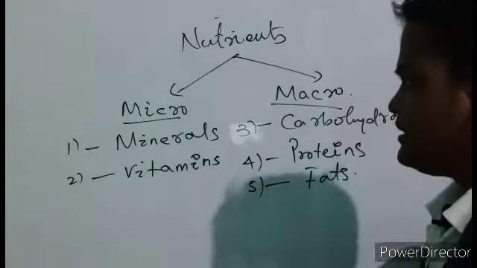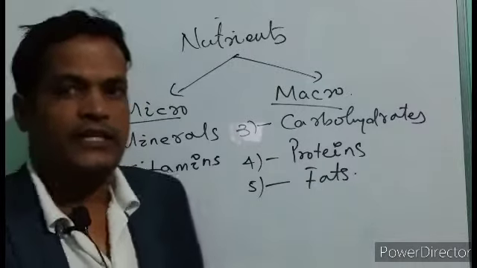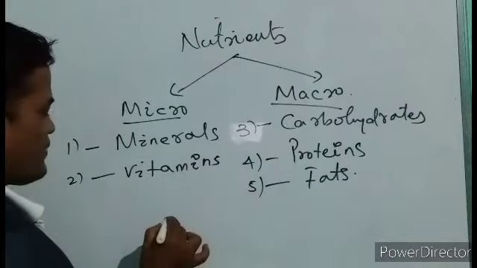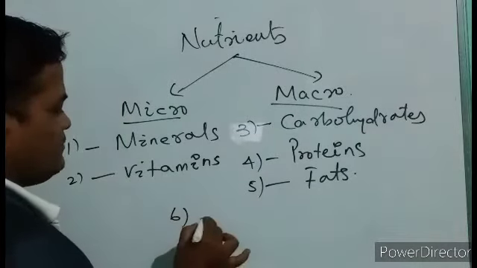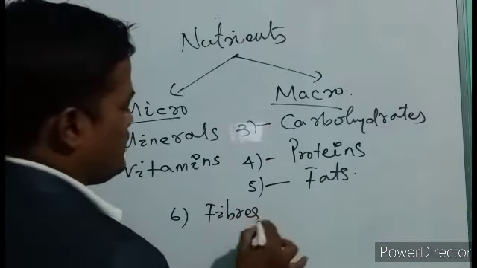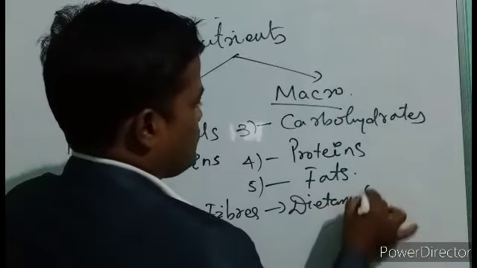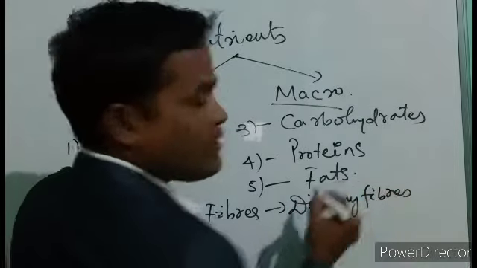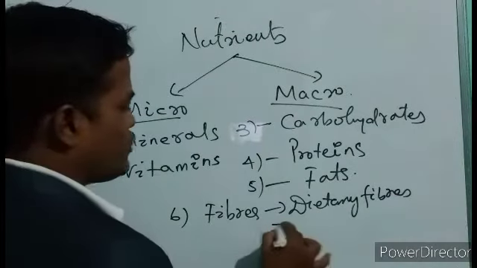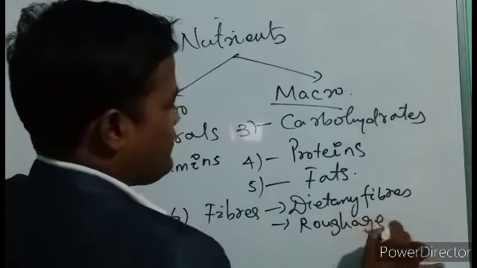Except these 5 nutrients, another 2 nutrients are very important, which we are not adding in this group. Number 6 is dietary fibers, otherwise called roughage.